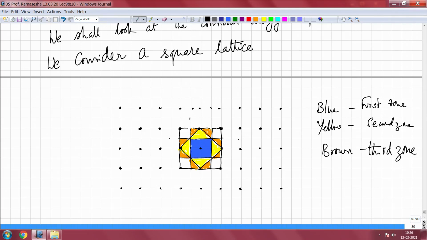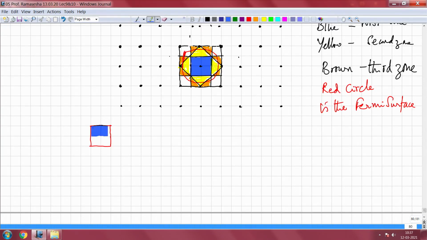Now, the constant energy surfaces in a two dimensional lattice are actually circles. So, supposing I look at the highest occupied constant energy surface, which is actually the Fermi surface, then the Fermi surface will look like this. I can draw the Fermi surface, and let me draw it in a different color. Okay, and how will the second zone look like?